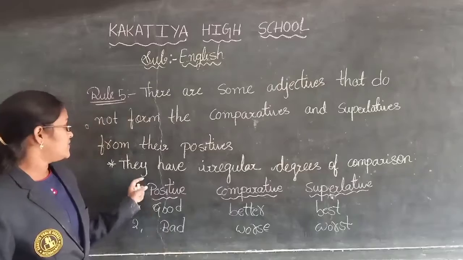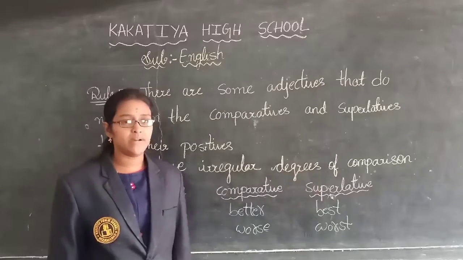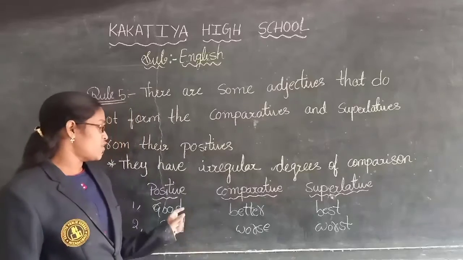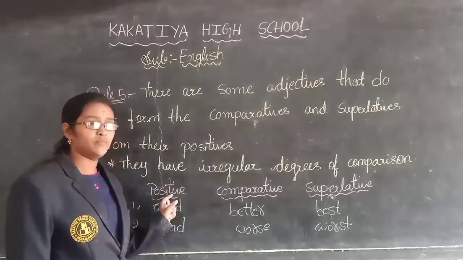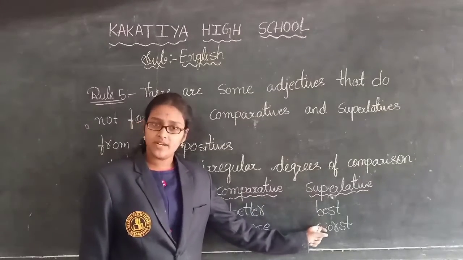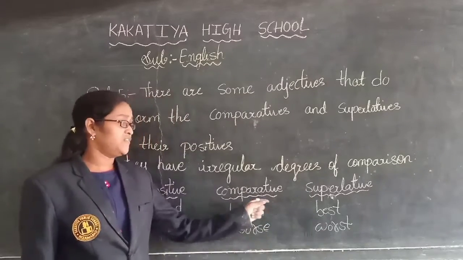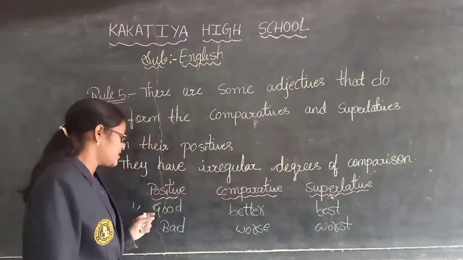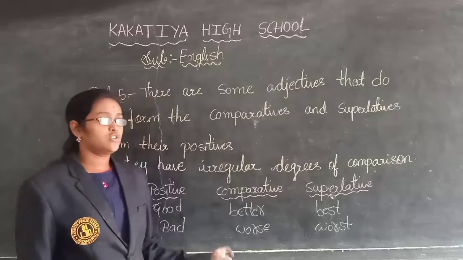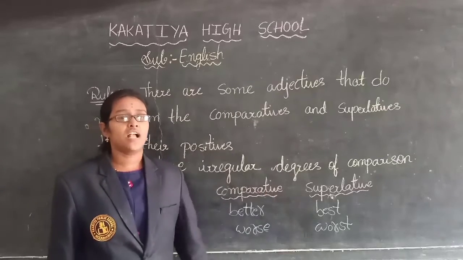So what are they? They have irregular degrees of comparison. Means we will not repeat whatever word we write in positive degree in comparative degree, and we will not repeat it in superlative degree also. We will write different words here. In positive degree one word, in comparative degree one word, and in superlative degree one word. So they have irregular degrees of comparison.